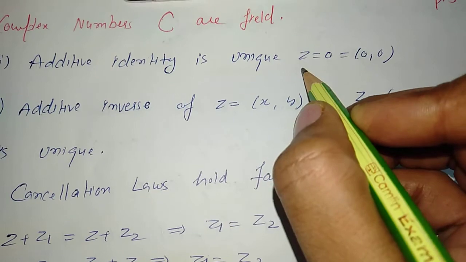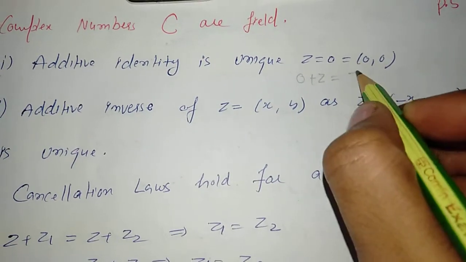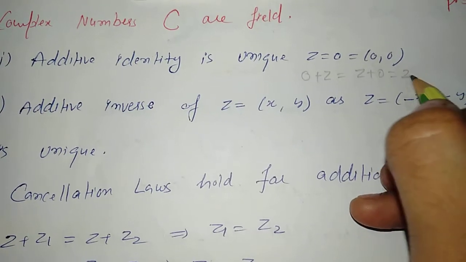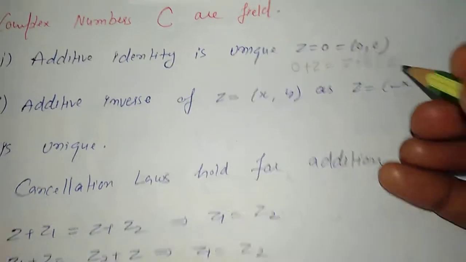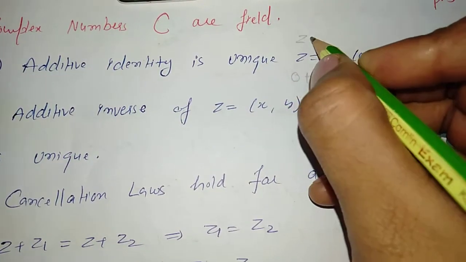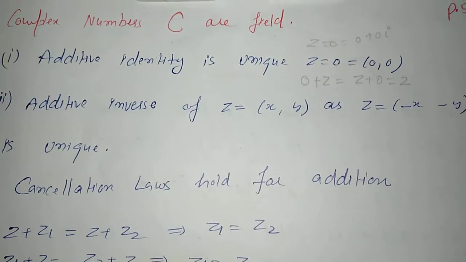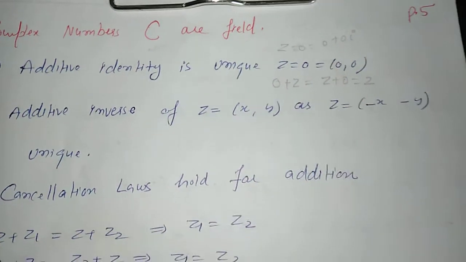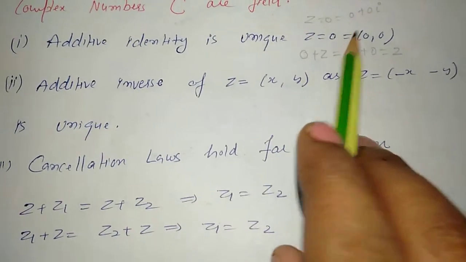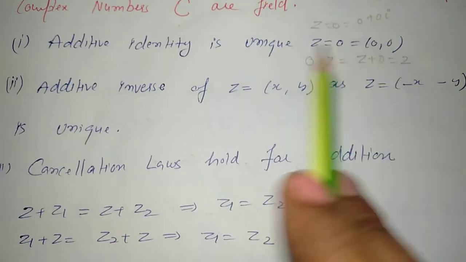The meaning of identity is that whenever we add this number 0 to any complex number, we get the same output. When we add 0 to complex numbers, there is no difference. We also write this complex number 0 as 0 plus 0 iota, and as a pair we may write it as 0 comma 0. So complex numbers have identity. We know that within complex numbers there is a 0, where x is 0 and y is 0.